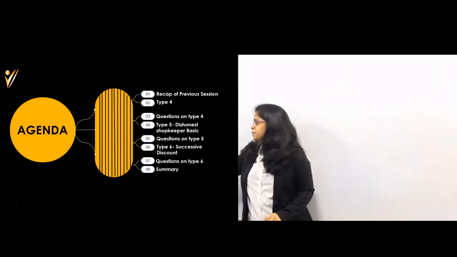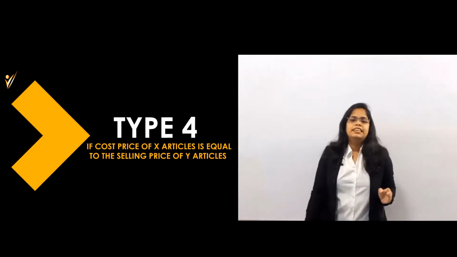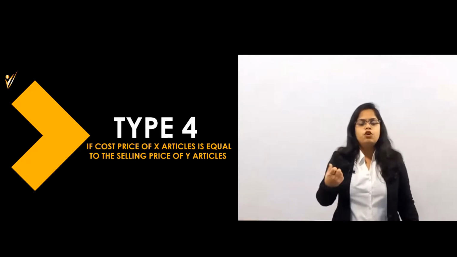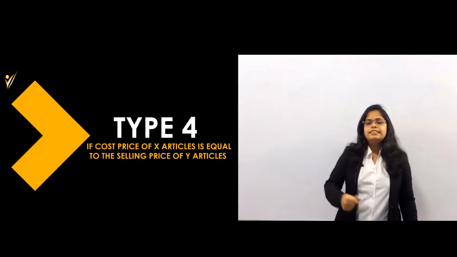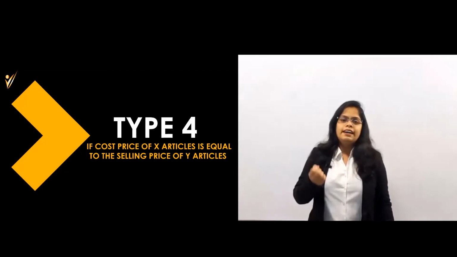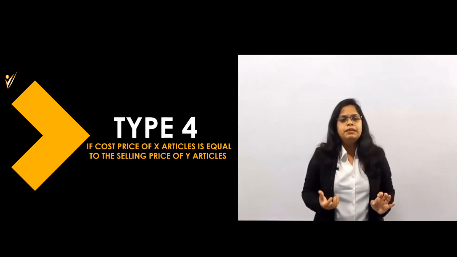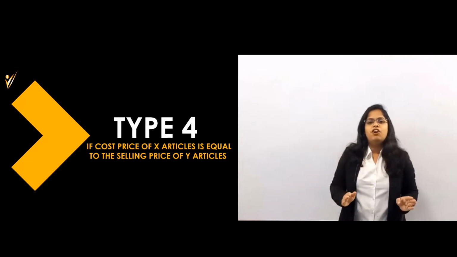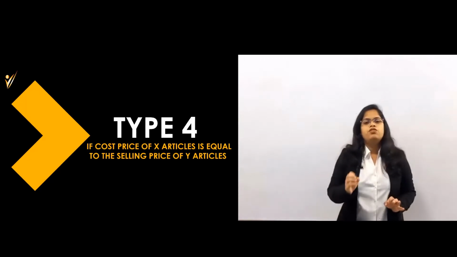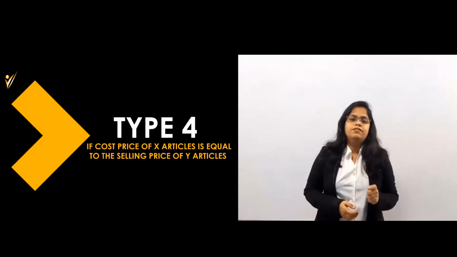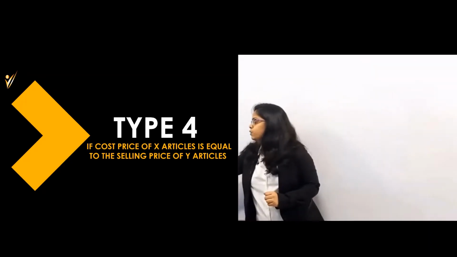So let's start for the type number 4 first. So type number 4 is saying that when cost price of X article is equal to the selling price of Y article. That means this type of sentence is used in some type of the question, and when this type of the questions comes, how we have to solve. And as I said, for the profit and loss, if you really want to learn the logical methods, then whatever you know, forget that all, and whatever I will tell you, please concentrate on that. Then definitely you can solve all types of the questions that way, but please try to understand. Okay, so now let's start the type number 4 and try to understand this type.